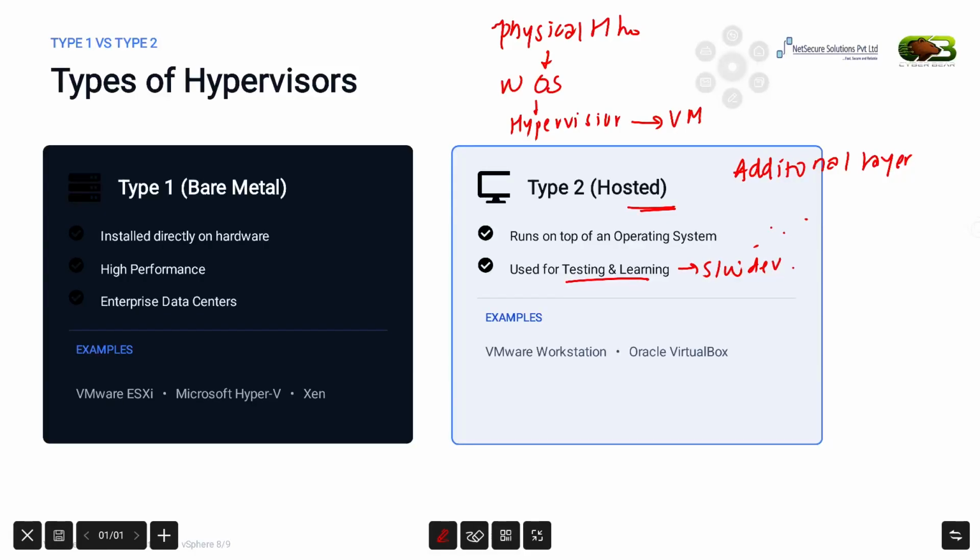Many students and professionals use those tools to practice virtualization concepts on their own laptops before working with enterprise environments. Now that we have understood the foundation of hypervisors, it's time to get introduced to the company behind one of the world's most popular virtualization platforms. Let's move to the next slide and learn about VMware.